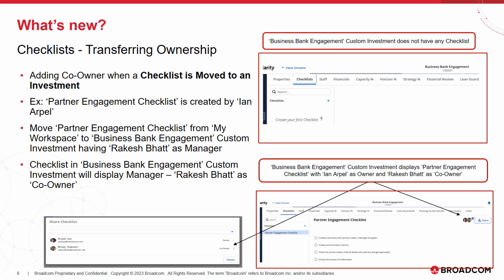Checklist transferring ownership. Let us understand how a co-owner is added when a checklist is moved to an investment. In the example, the partner engagement checklist is created by Ian Erpel in my workspace. Ian Erpel moved the partner engagement checklist from my workspace to the business bank engagement custom investment having Rakesh Bhatt as manager. Now the checklist in the business bank engagement custom investment will display manager Rakesh Bhatt as co-owner and Ian Erpel as owner.